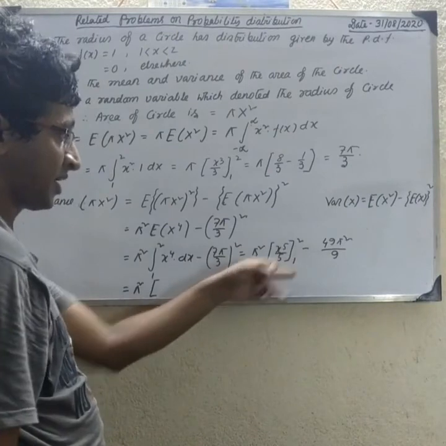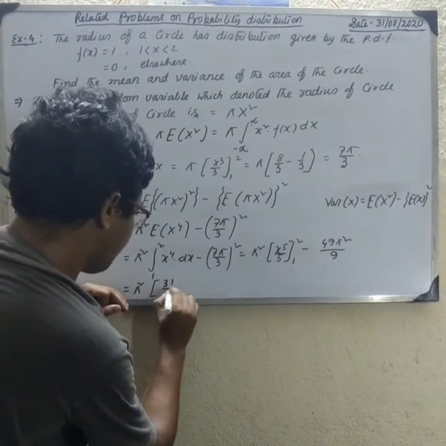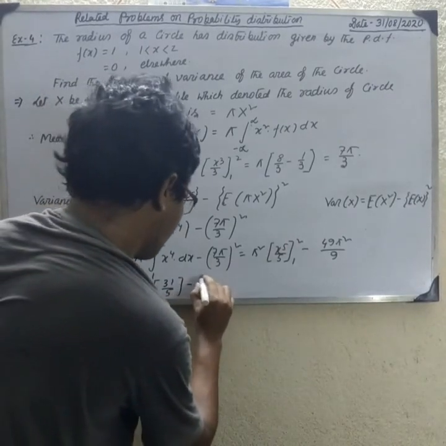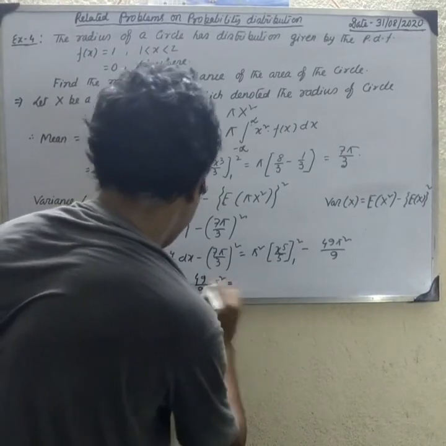This is equal to pi square times (32 by 5 minus 1 by 5), that is 31 by 5, minus 49 by 9. Take pi square common.